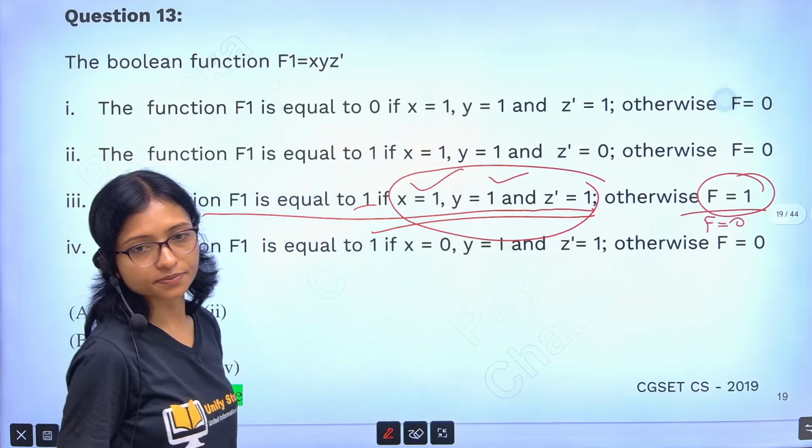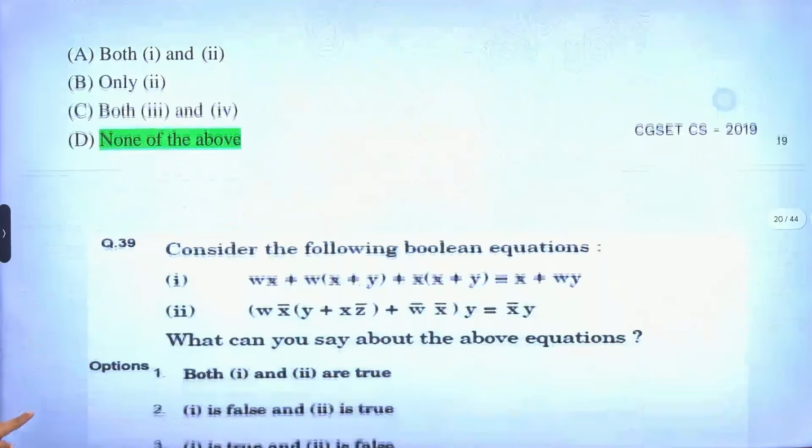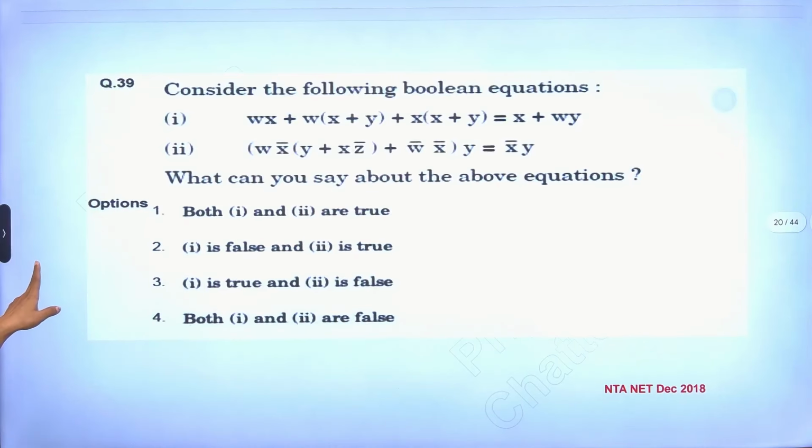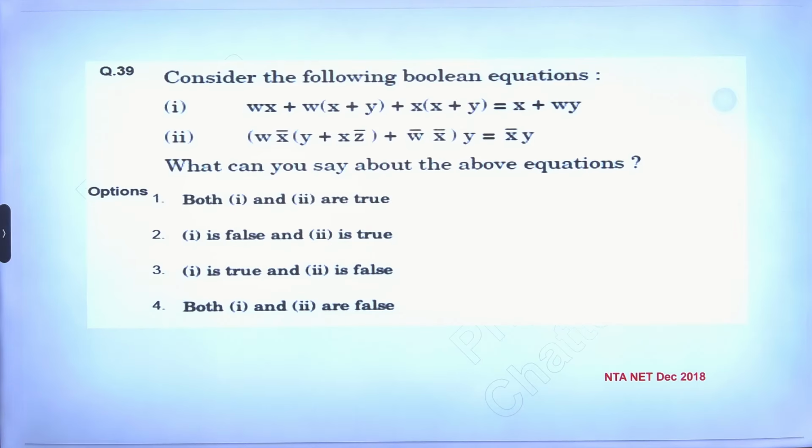Yes. Clear, Priya? I hope it is clear now. Read the statement properly, then you will get the twist. Most of you will make a mistake in option 3 because you will not read the otherwise part, and that's why you will make the mistake. Now this question will take some time. Think about it, then solve it.